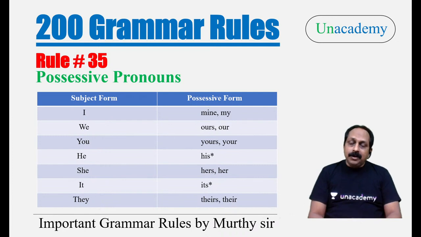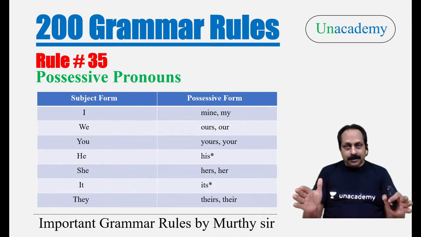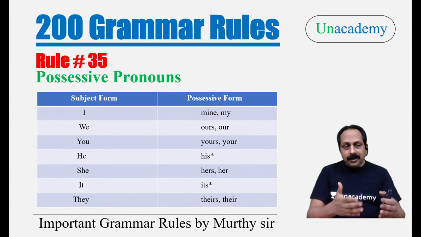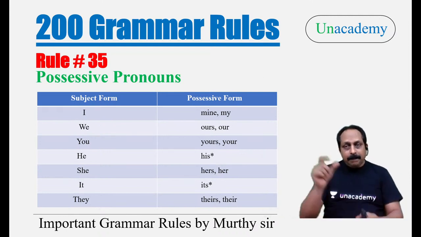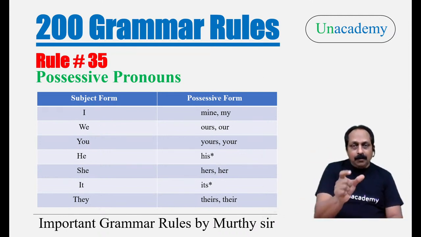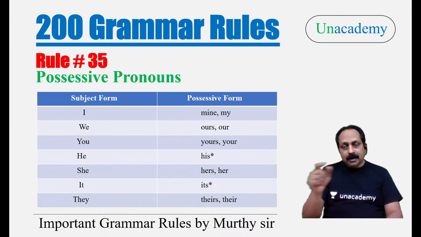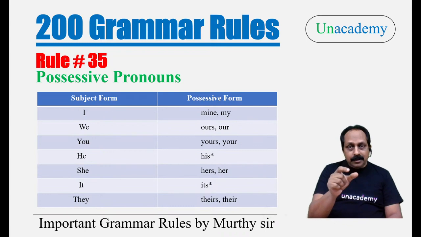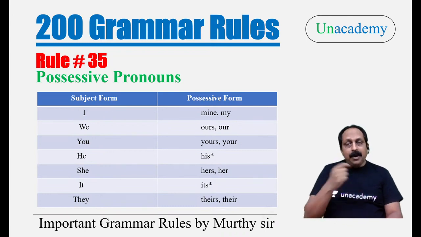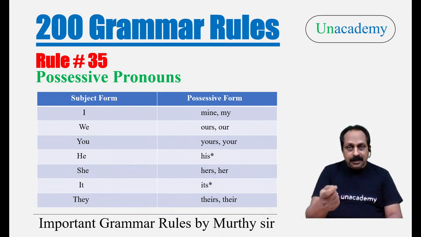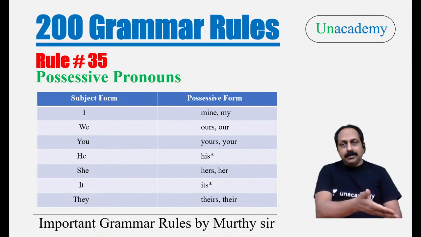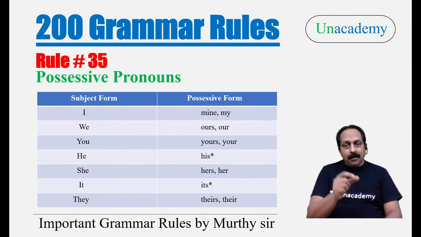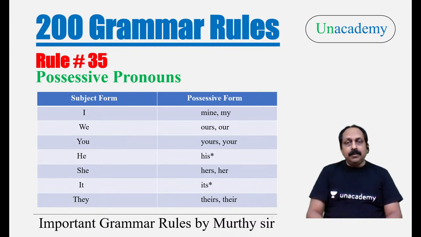Now you may ask, so what is the difference between these two patterns? Meaning wise, there is no difference. But the first one, if you take, it is my bag. Bag is a noun. Before that, you have my. My bag. The word my is describing bag, which is a noun. So the word my is an adjective. If you ask the question, which type of adjective is it? It is possessive adjective. And the second example, whose bag is this? It is mine. M-I-N-E. It is a possessive pronoun.